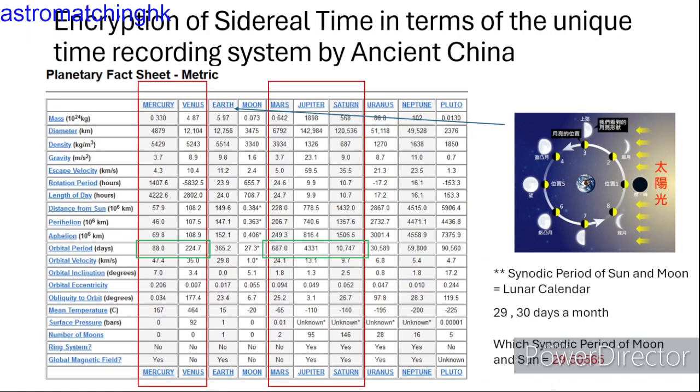As mentioned, we study the locus and orbit period of the 5 planets. Owing to the Chinese lunar calendar using the synodic period of Sun and Moon as one lunar calendar or one lunar month, we need to make recognition of angular movement of planets with the time unit